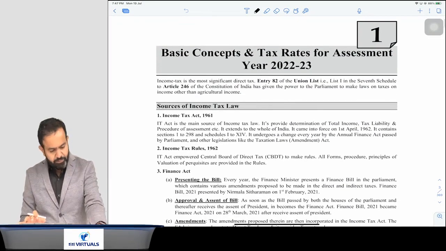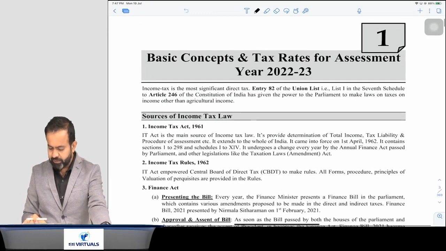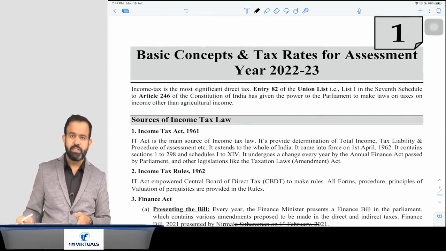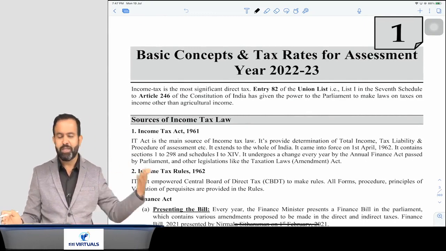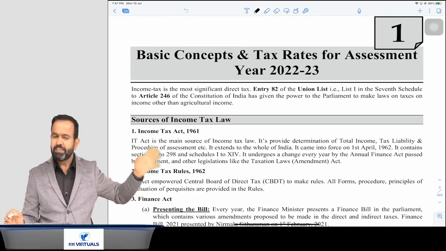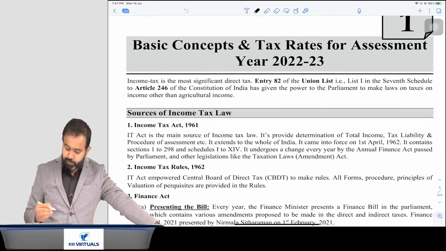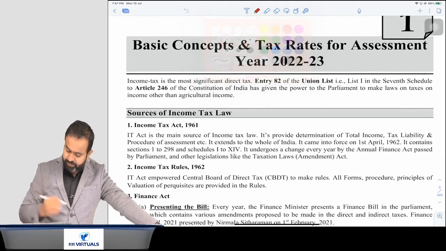So guys, we are going to start with the first part of the first topic, that is basic concept and tax rate for the assessment year 22-23. Now what is the meaning of assessment year, person, assessee? We will discuss today. So first part, that income tax is the most significant direct tax.